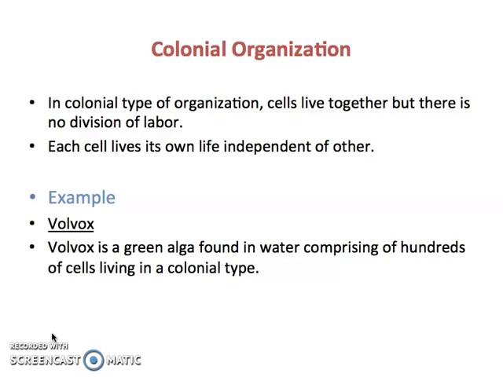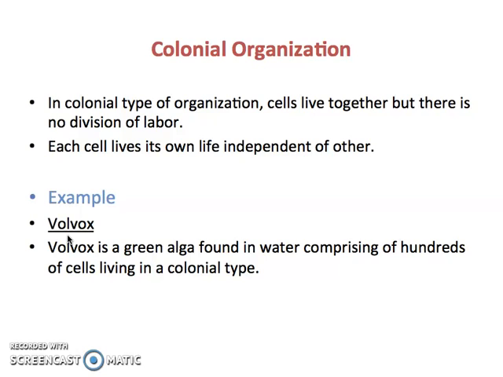First of all, if you are discussing colonial organization, as the name indicates, cells are living in the form of colonies. So it says that in colonial type of organization, cells live together, but there is no division of labor. When I'm talking about no division of labor, that means different functions are not being divided into different groups of cells.